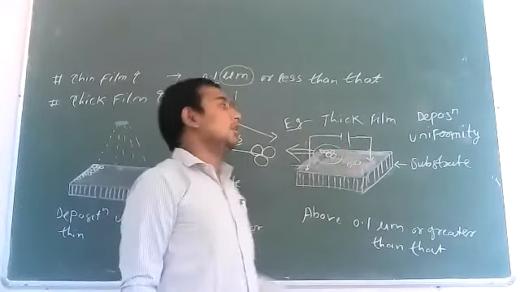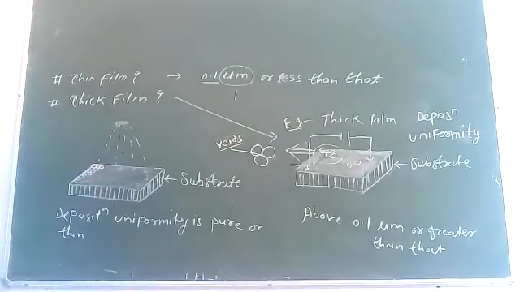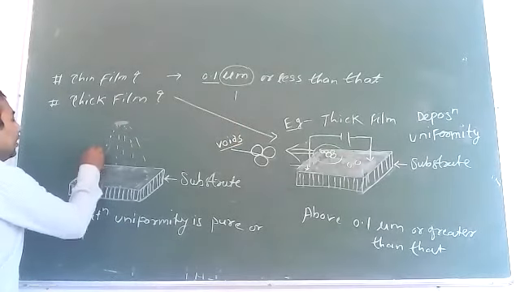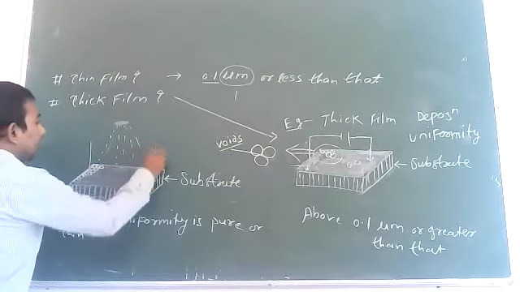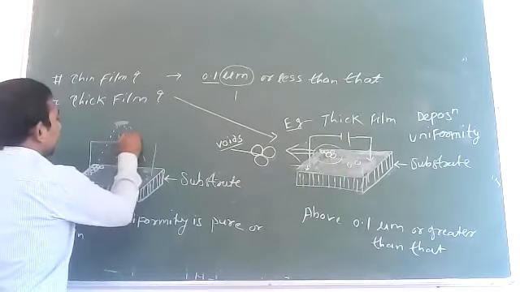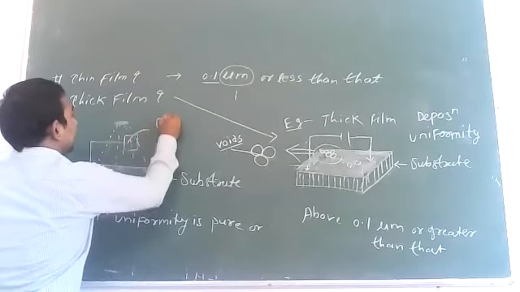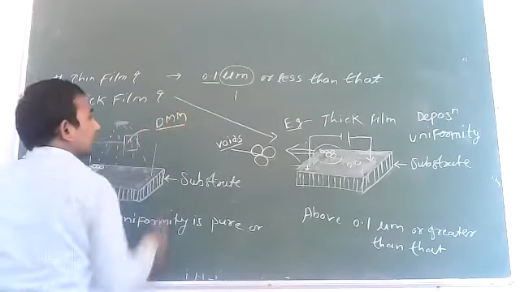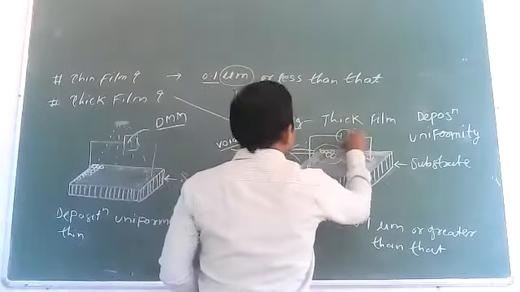In this case, we check the connectivity by using the DMM. DMM is a digital multimeter.